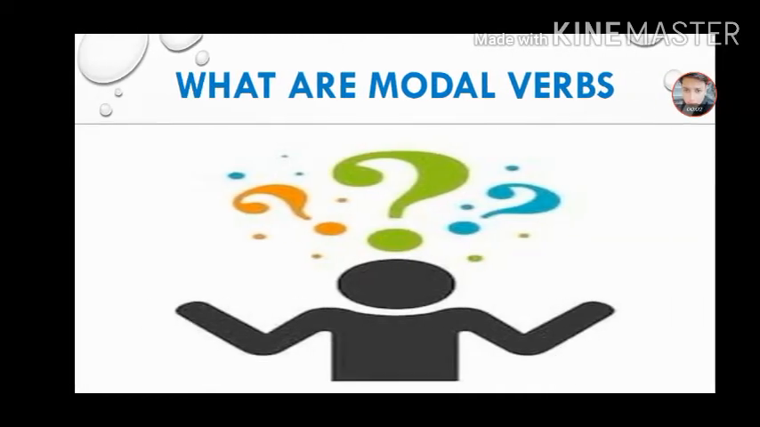Student, now the question is, what is a modal auxiliary verb? Modal auxiliaries are verbs which are used with main verbs to express such ideas as possibility, permission, necessity, obligation, etc. And these helping verbs are can, could, will, would, shall, should, may, might, must and ought to.